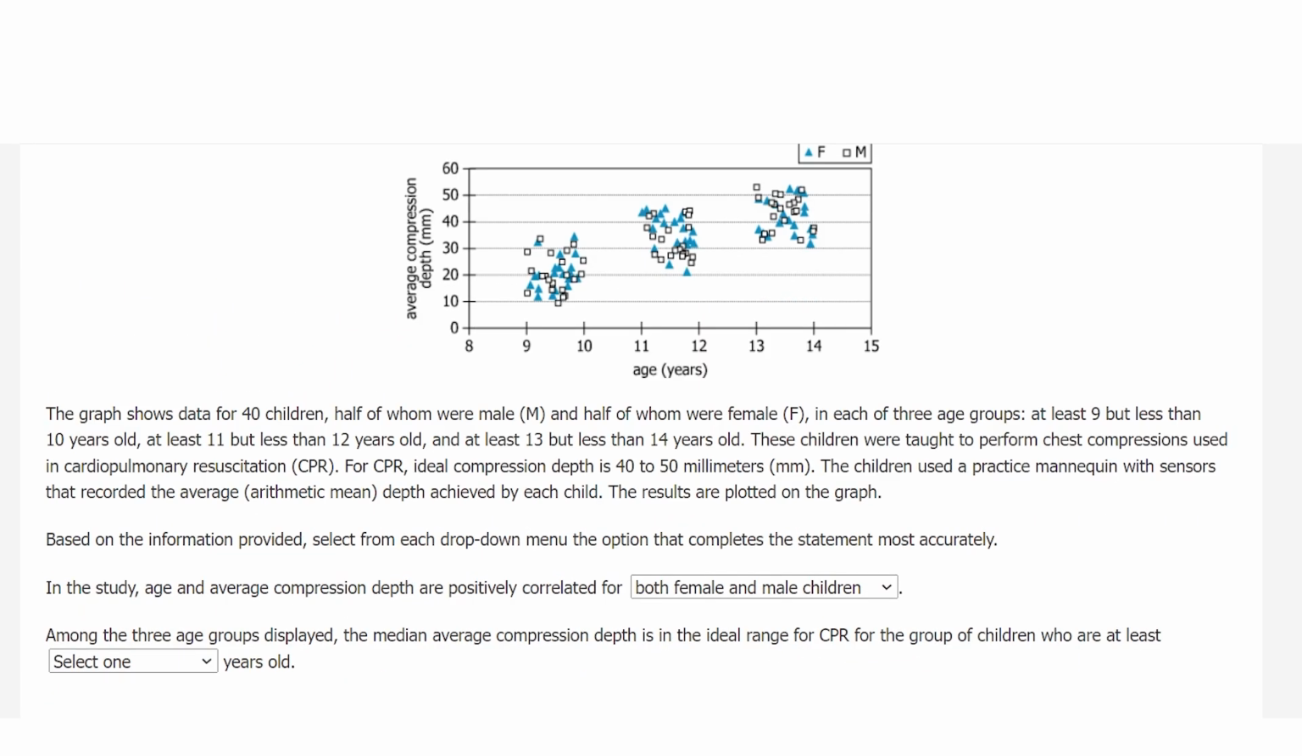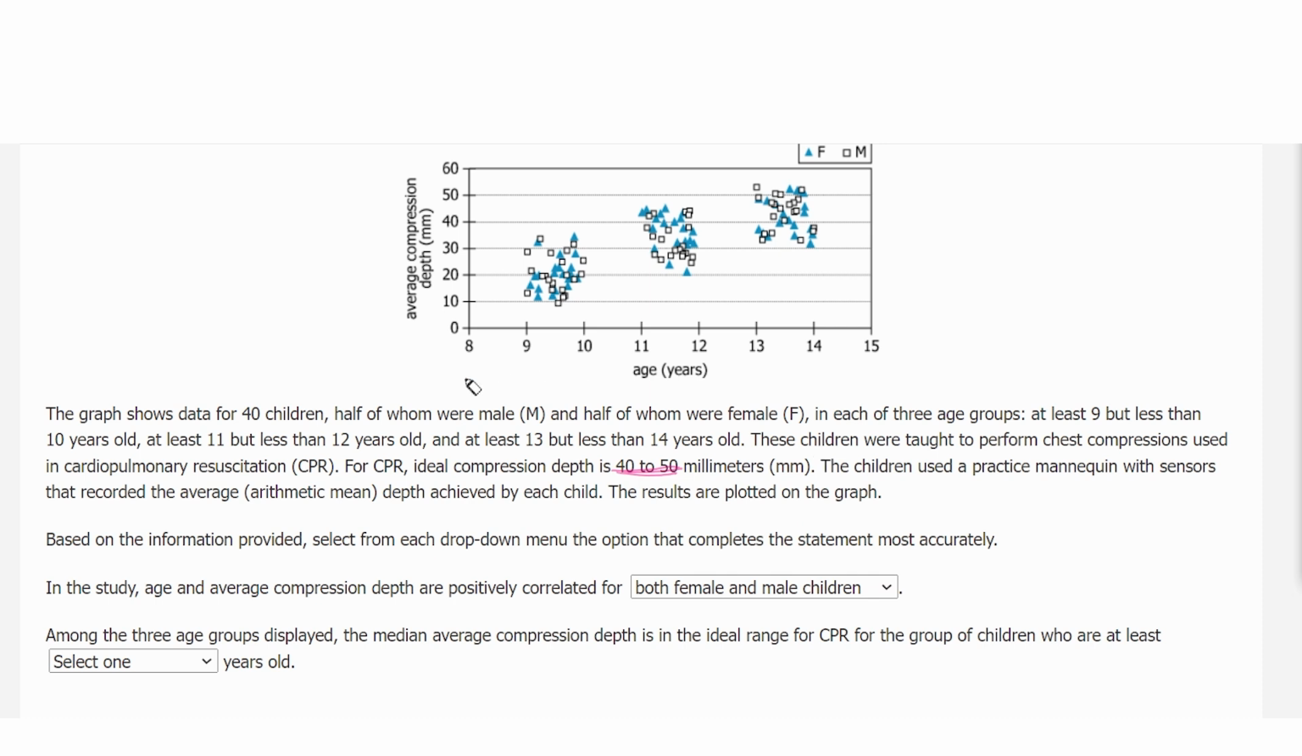As it often happens in graphical interpretation questions, some important data required to solve the question is not present in the graph but provided in the text. In this question, it is the value of the ideal CPR range, which is 40 to 50 millimeters. So rephrasing the question, it becomes: among the three age groups, the median average compression depth is 40 to 50 millimeter for which group of children?